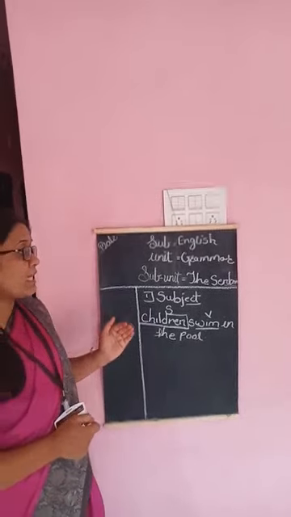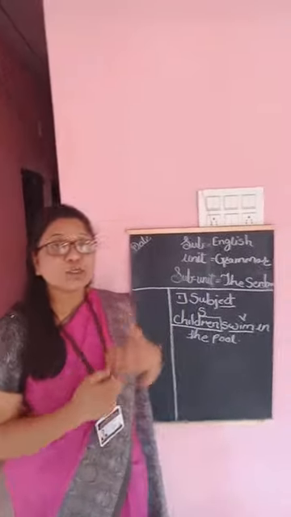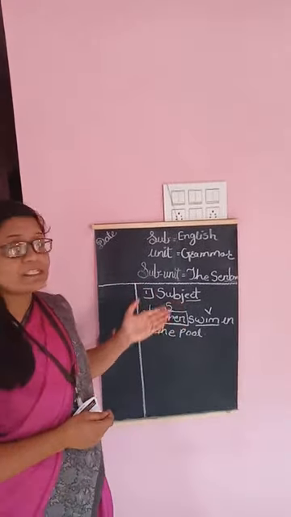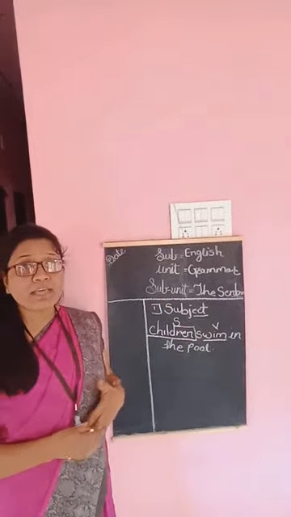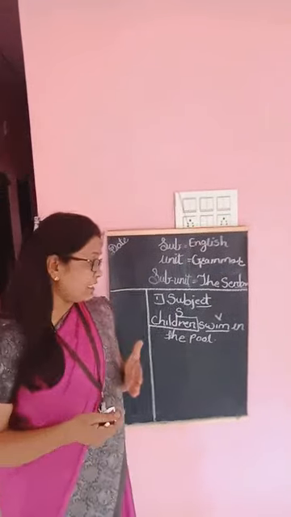Now we have to identify the second part of the sentence, the predicate. The predicate is the part of the sentence which tells what the person has done, says or anything.